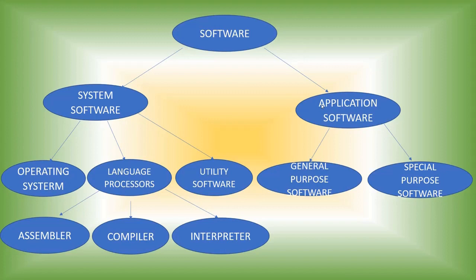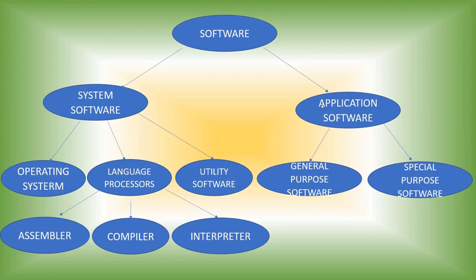First, we can see what system software is. System software is the set of programs to control and manage the operations of a computer. A computer system's operations are controlled by the system software.